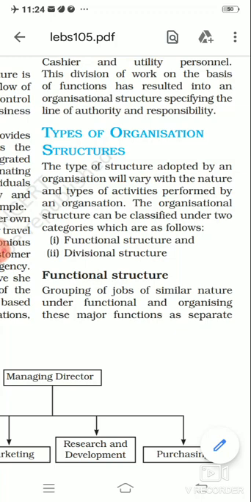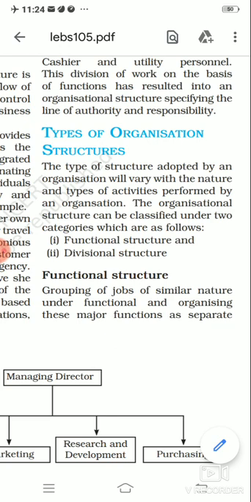Good morning, children. Let's start with the types of organization structures today. Before this, we have already discussed the organization, its process, its advantages, and even the structures also. So let me give you a quick review of how we will be defining organization structure, or what is structure, right?